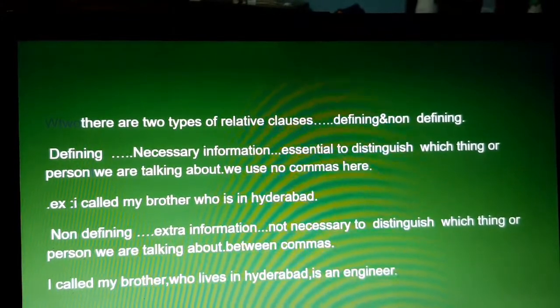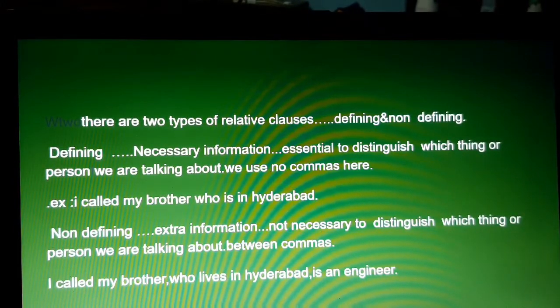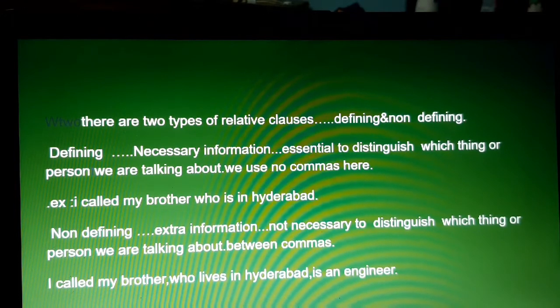There are two types of relative clauses, defining and non-defining. Defining is necessary information, essential to distinguish which thing or person we are talking about. We use no commas here.